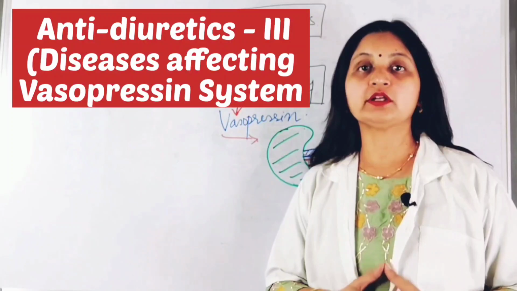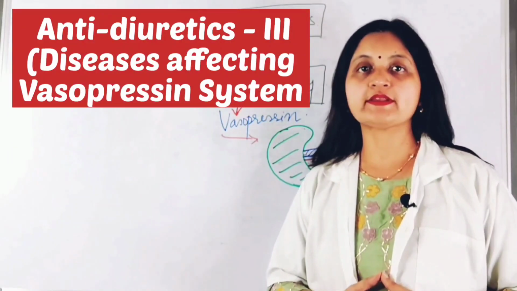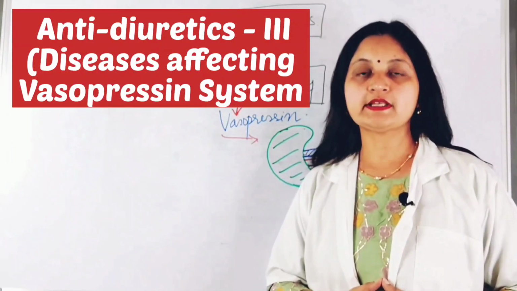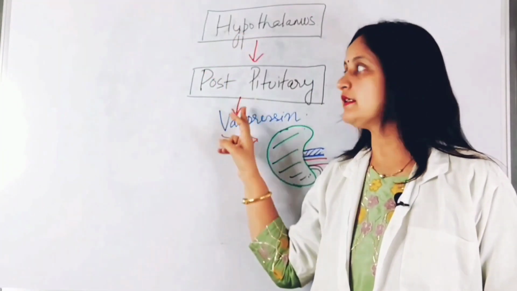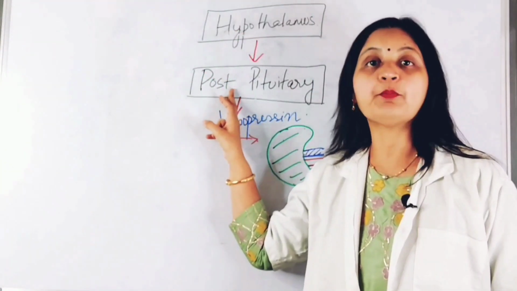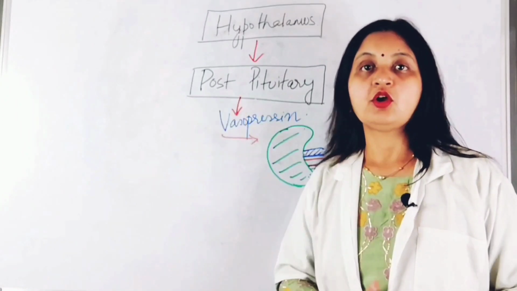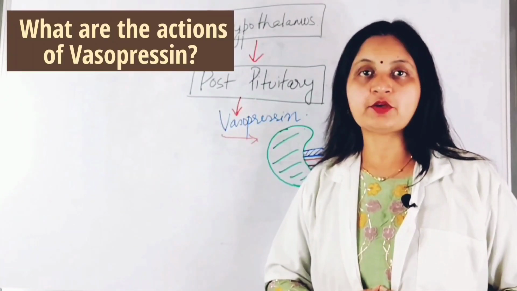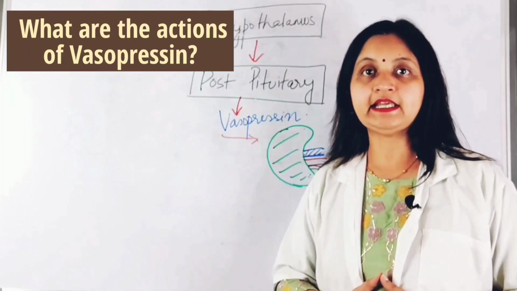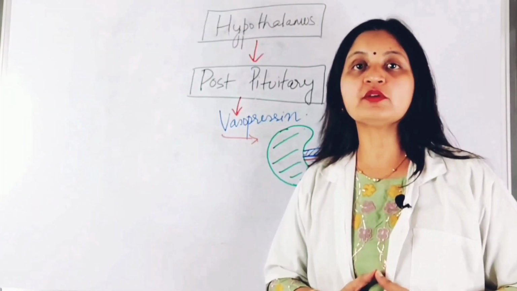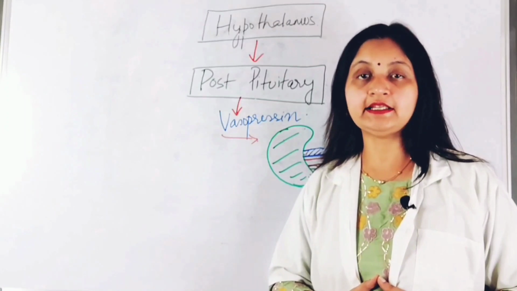In this video, we will learn about the diseases affecting the vasopressin system. Vasopressin is synthesized in the hypothalamus and secreted into the circulation by the neurons of the posterior pituitary. So what are the actions of vasopressin? Vasopressin has predominant action on the kidney, acting through the V2 receptors that are expressed in the collecting duct.